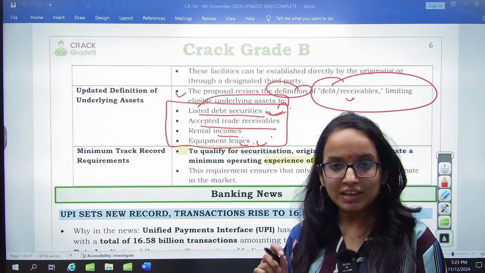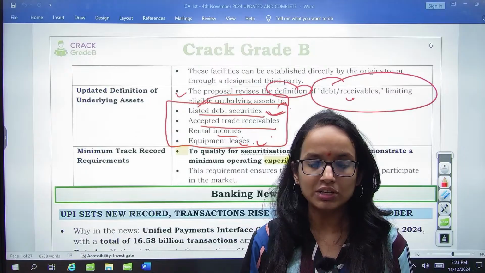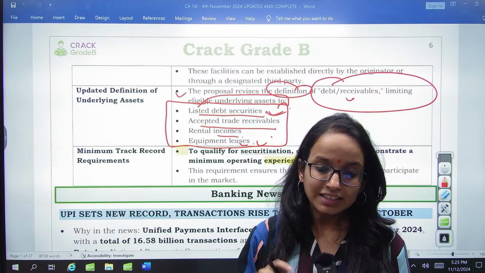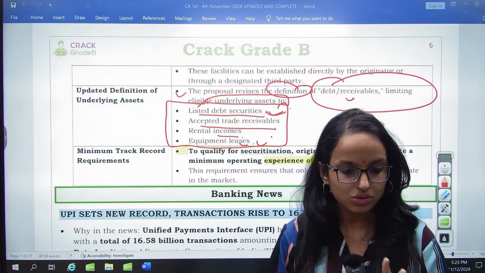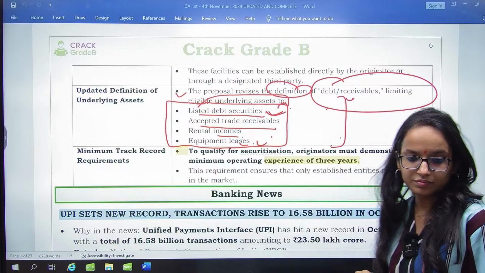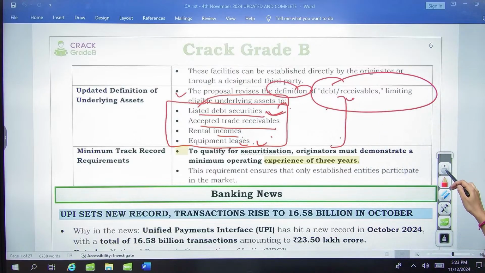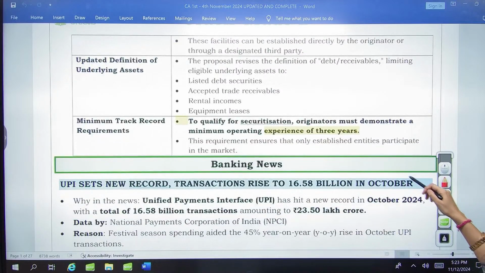Equipment leases: you have leased out certain industrial equipment, machinery, etc. That can also be utilized for securitization. So these are the receivables or debt instruments eligible for the securitization process.